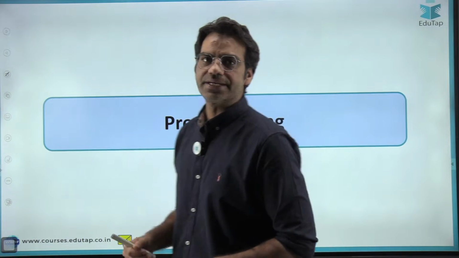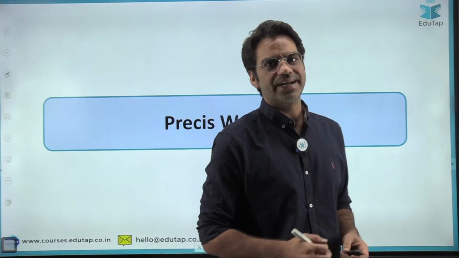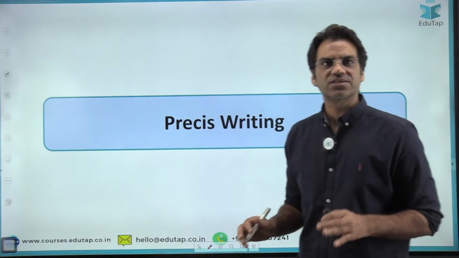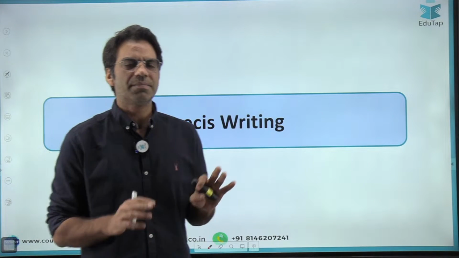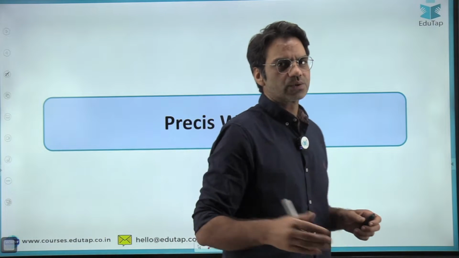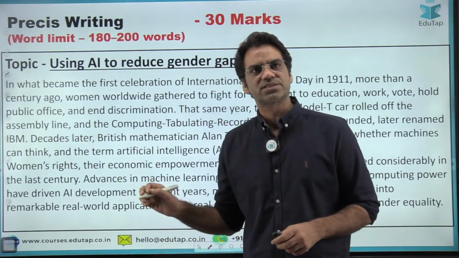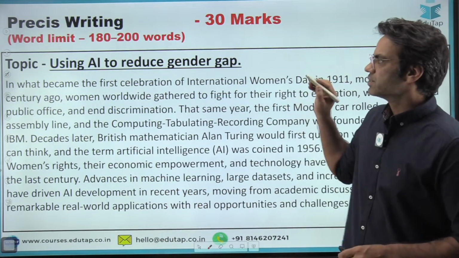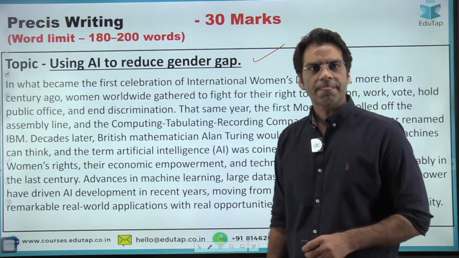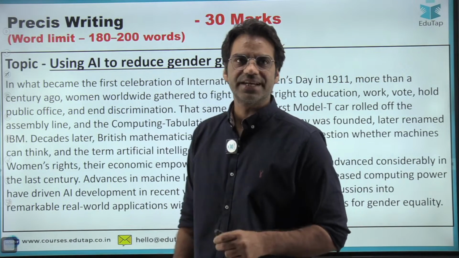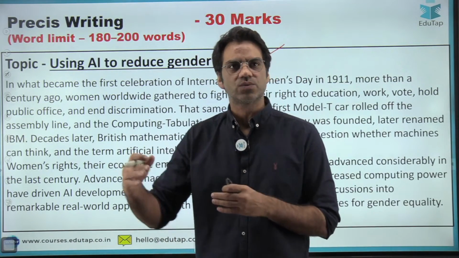Now, coming to your second question, part of your descriptive English exam was précis writing. This is a memory based passage, so I'll read the passage to you, and we'll also give you a sample solution in a few days. The topic was using artificial intelligence to reduce the gender gap. Instead of the word limit of 150 or 170 words, they increased the word limit this year.